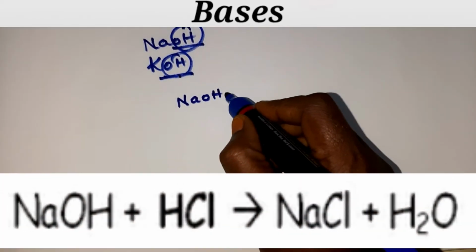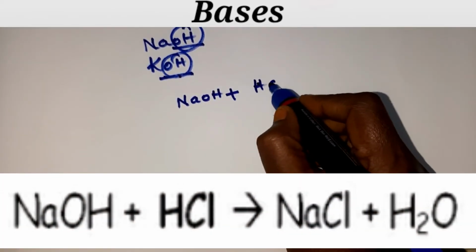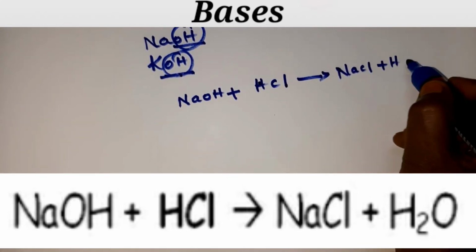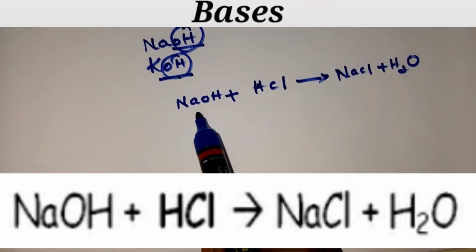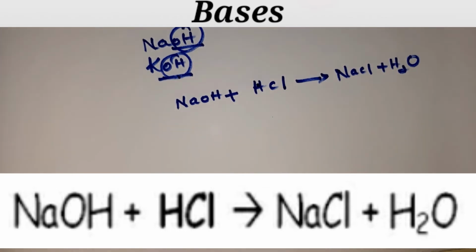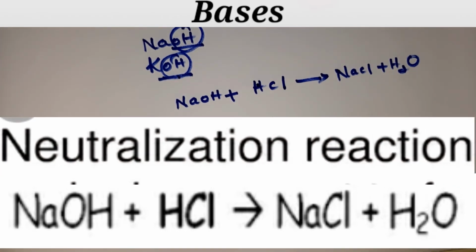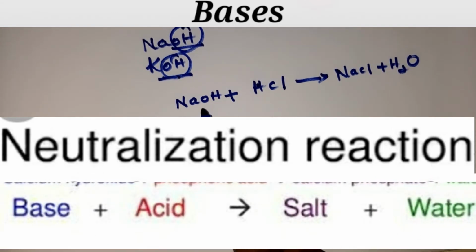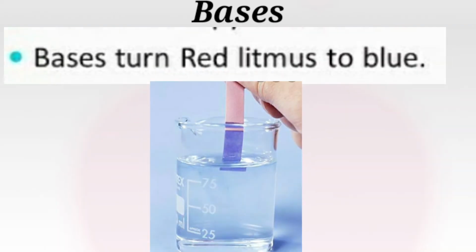NaOH is a base, children. When made to react with the acid HCl, you get salt, NaCl, plus water. Clear, children? So bases react with acids to form salt and water. This process is called neutralization. So when a base reacts with an acid, or an acid reacts with a base, to form salt and water, this process we call what? Neutralization. The next property of bases is that bases turn red litmus paper blue, children.